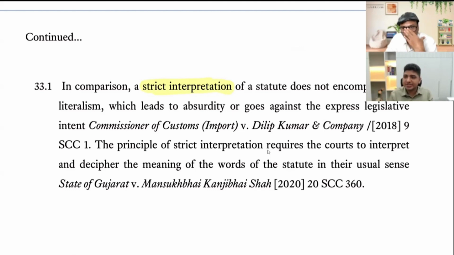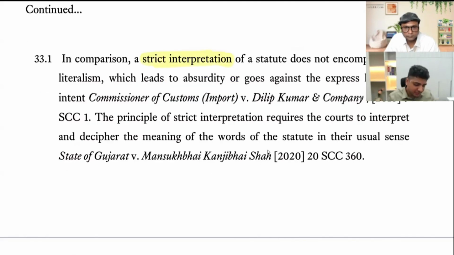What you are supposed to do is, if that strict literal meaning is leading to absurdity or goes against the express legislative intent, then you are not supposed to do literal interpretation. आपको strict interpretation करना पड़ेगा. Okay. So the principle of strict interpretation requires the court to interpret and decipher the meaning of the word of the statute in their usual sense, not in their strict grammatical sense.